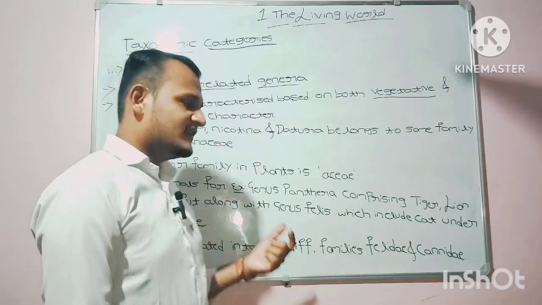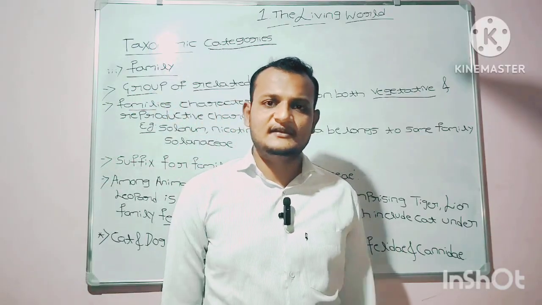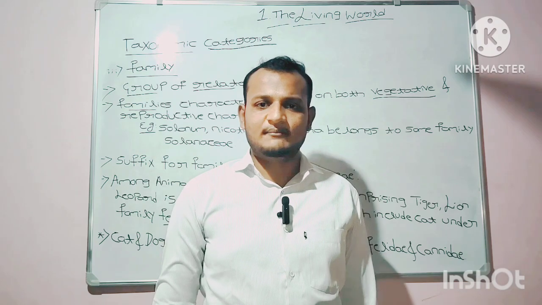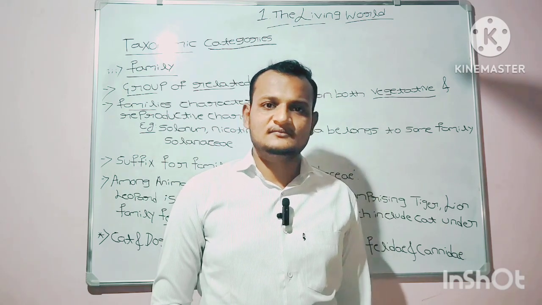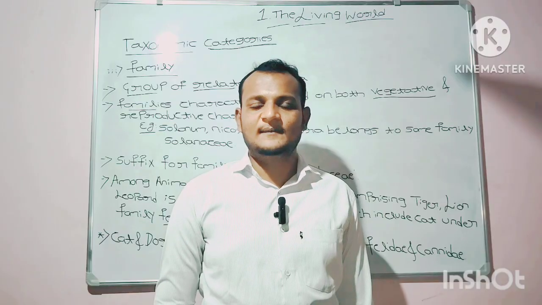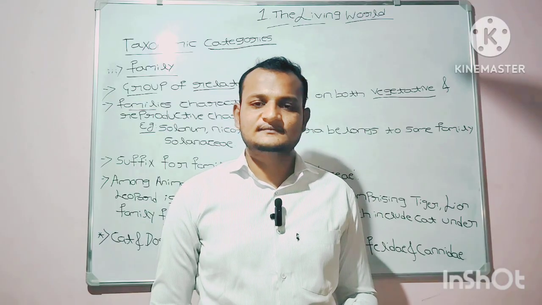Among animals, for example, genus Panthera comprises mainly three species: tiger, leopard, and lion.